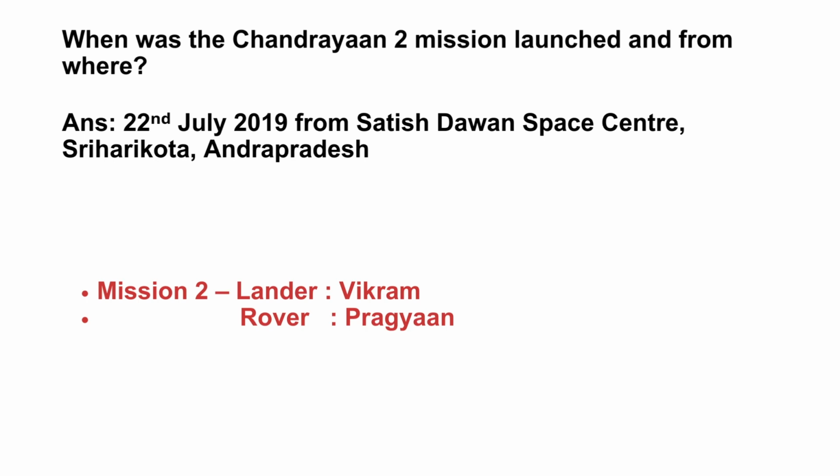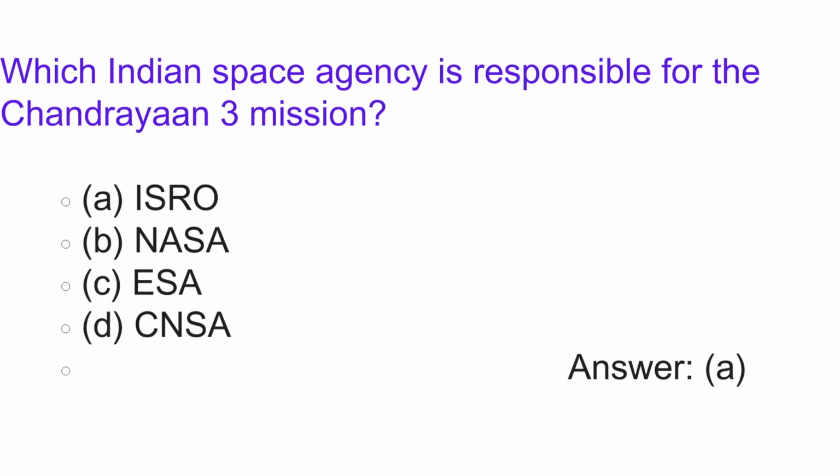When was the Chandrayaan 2 mission launched and from where? The answer is on 22nd July 2019 from Satish Dhawan Space Center, Sriharikota, Andhra Pradesh. Mission 2 also had a lander named Vikram and a rover named Pragyan.